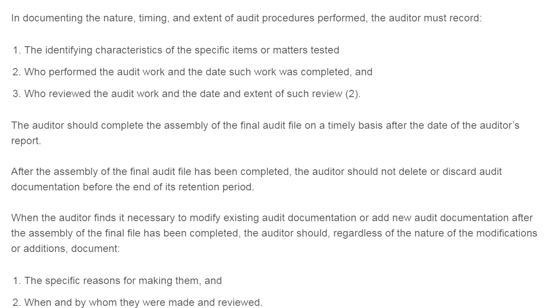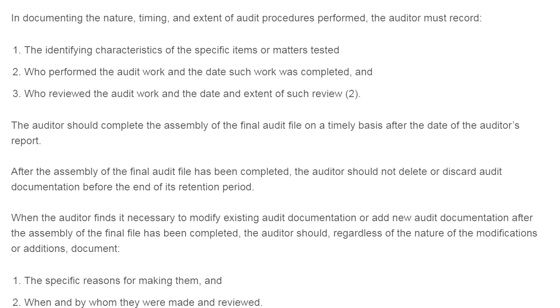In documenting the nature, timing and extent of the audit procedures performed, the auditor must record the identifying characteristics of the specific items or matters tested. They should also document who performed the audit work and the date when such work was completed.